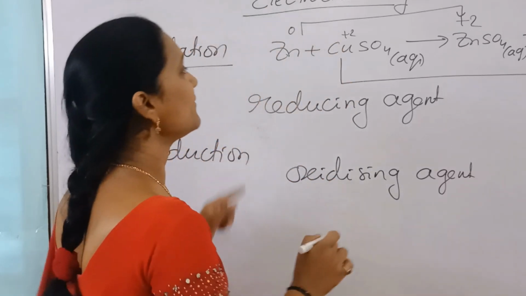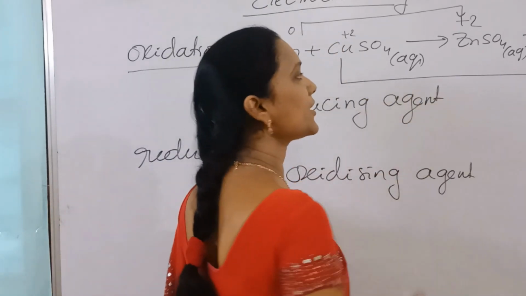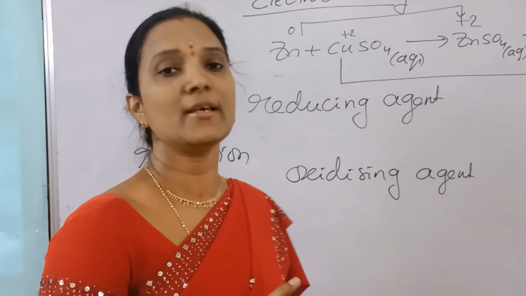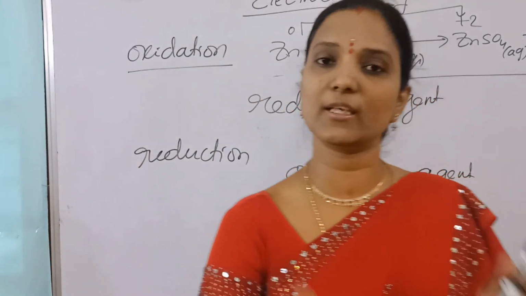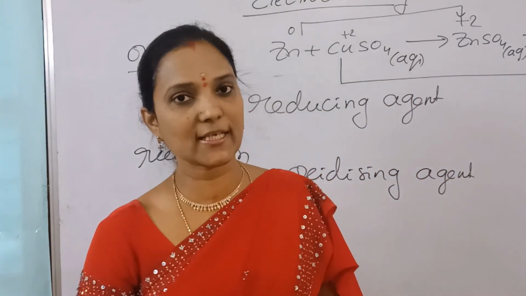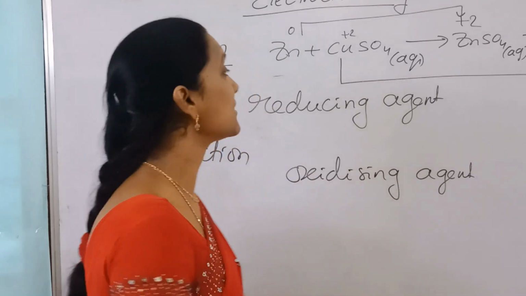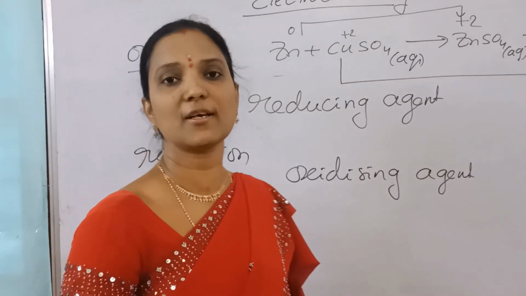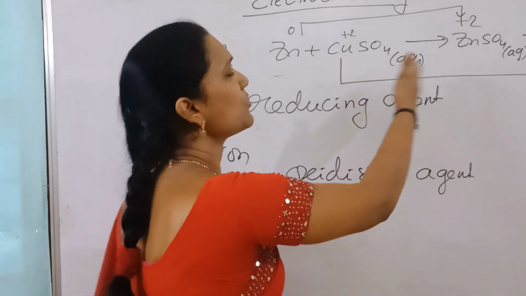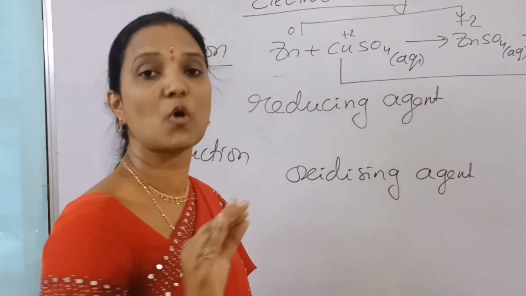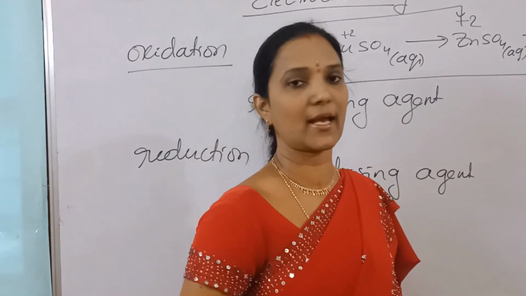Okay. So in a given reaction, both oxidation and reduction take place. That reaction is a redox reaction. In a given reaction, reduction takes place and also oxidation takes place. Like that, that reaction is a redox reaction. Now it undergoes itself easily. So it is a spontaneous redox reaction.